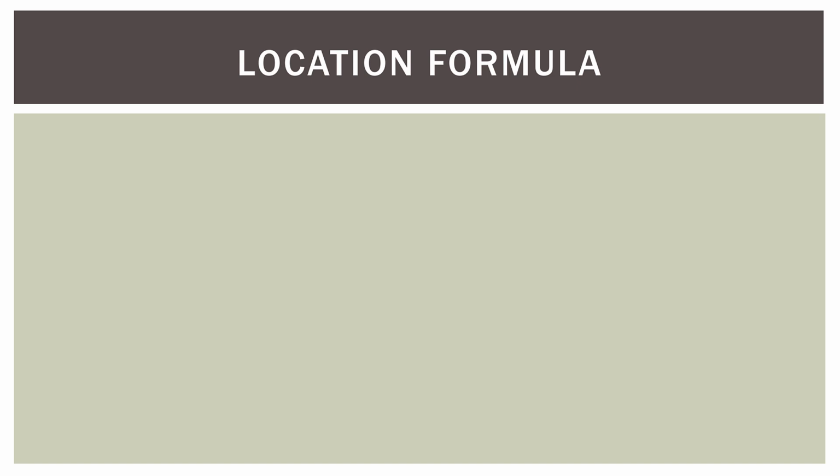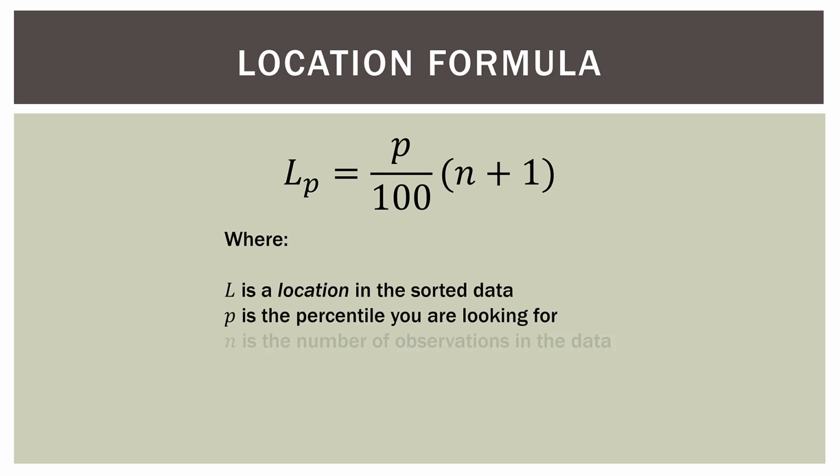So what is our location formula? Again, think of the location as an address in our data set. And here it is. It's not all that complicated. Where L is the location in the sorted data, P is the percentile that we are looking for, and N is the number of observations in our data set. And again, we're going to do examples here in a second.